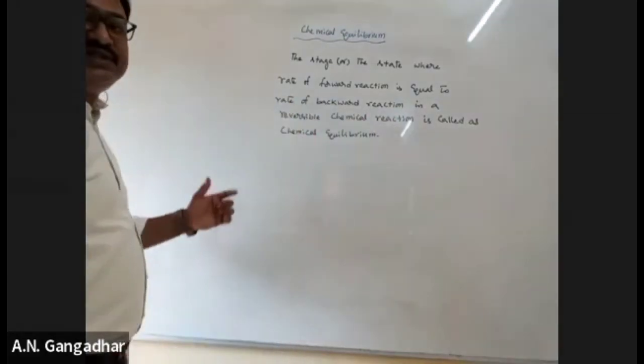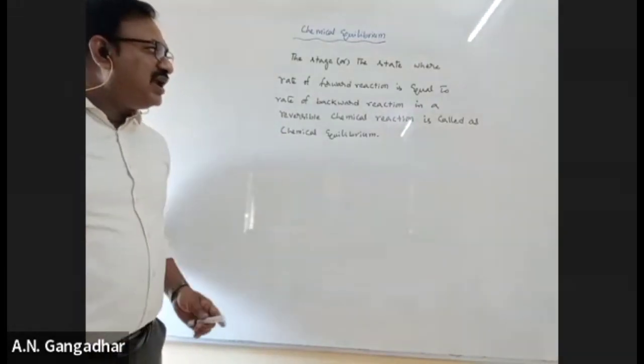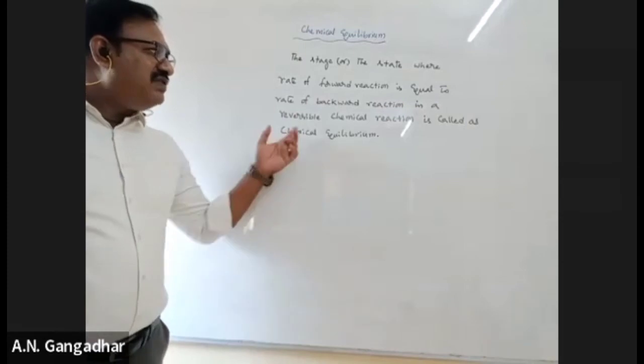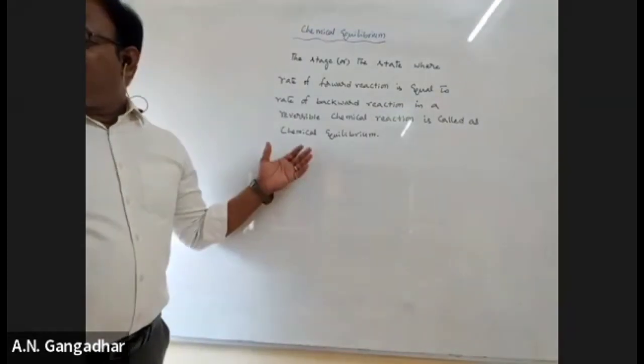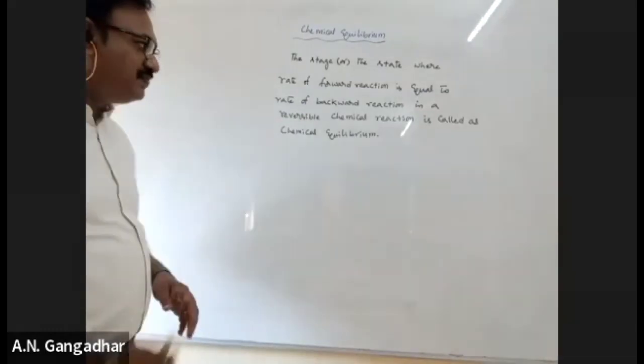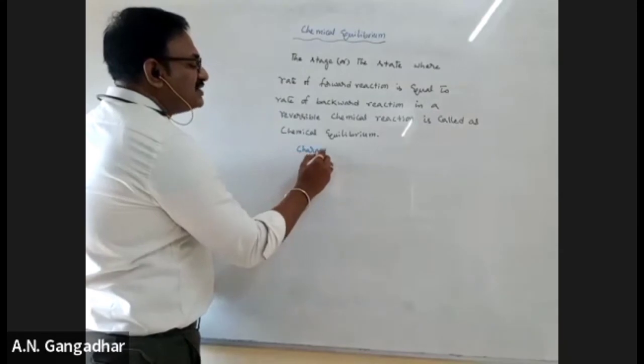Understand the definition? The stage or the state where rate of forward reaction is equal to rate of backward reaction in a reversible chemical reaction is called as what? Chemical equilibrium.